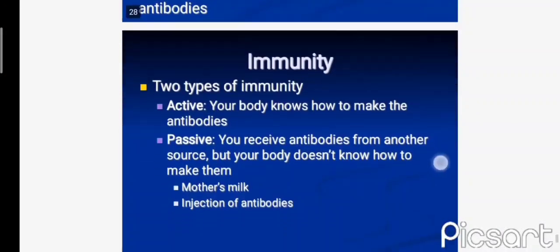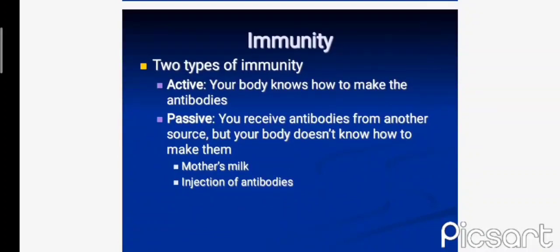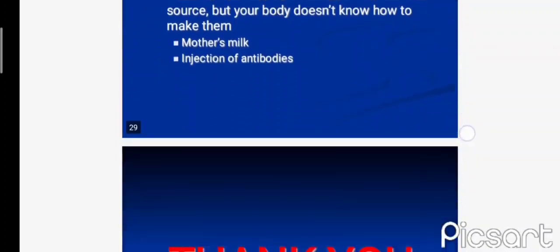Immunity: there are two types of immunity, active and passive. Active, your body knows how to make the antibodies. Passive, you receive antibodies from another source, but your body doesn't know how to make them, like mother's milk, injection of antibodies, and so on.